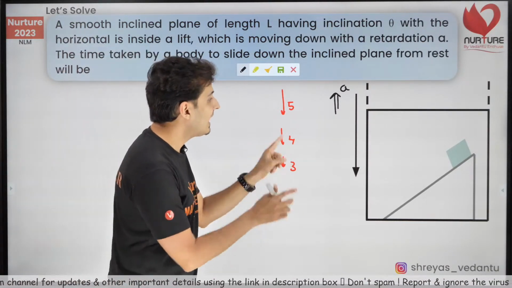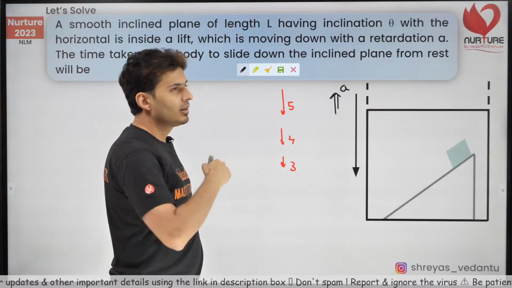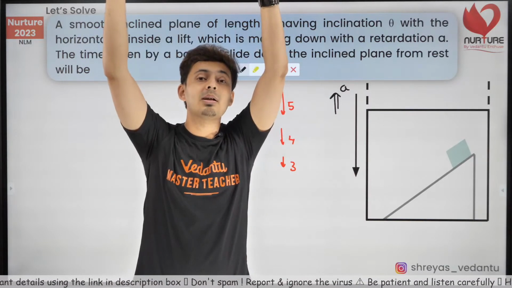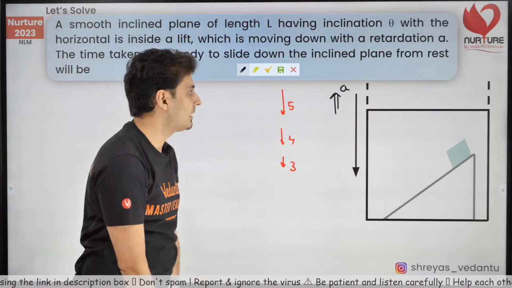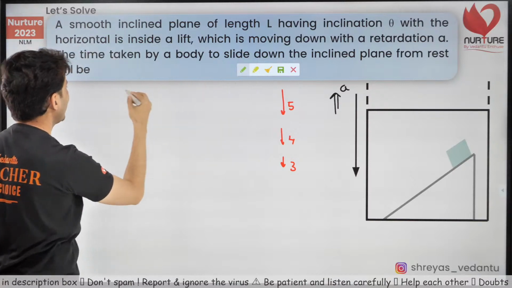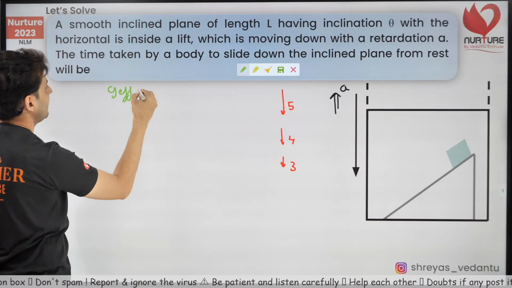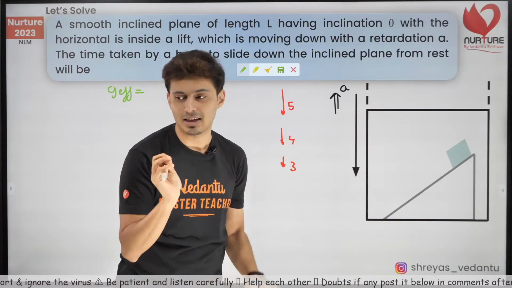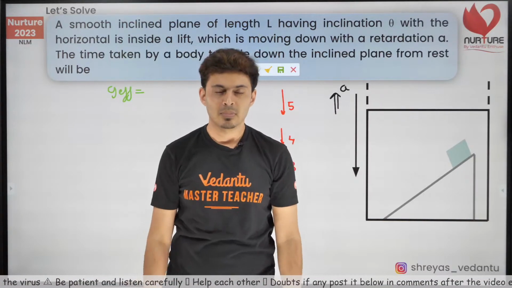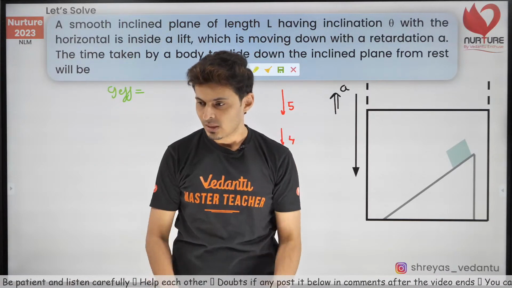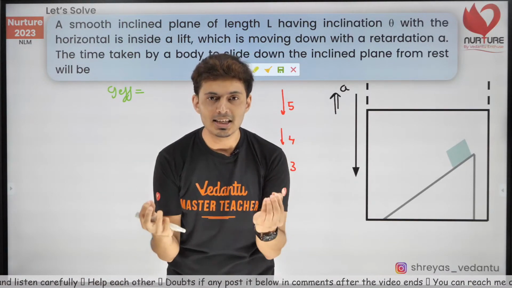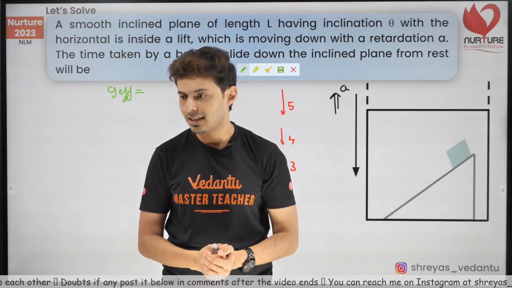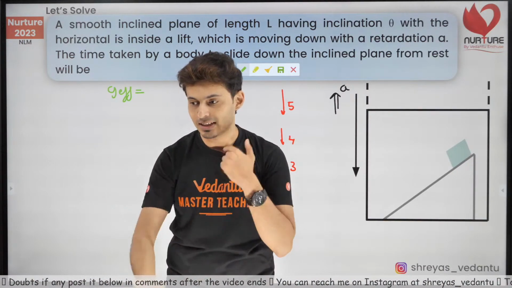Okay. Now if the acceleration is upwards, try to recollect the situation in a lift. If the lift accelerates up, what will be the G effective? Quickly let me know, guys. Will it be G plus A or G minus A? If there is acceleration upwards, what will happen? Will it be G plus A, or G minus A, or A minus G? Think quickly.